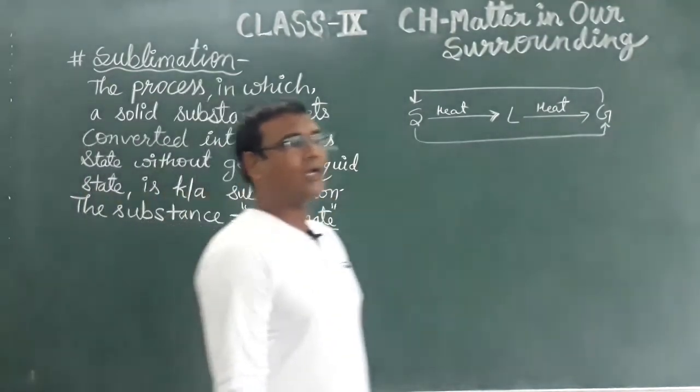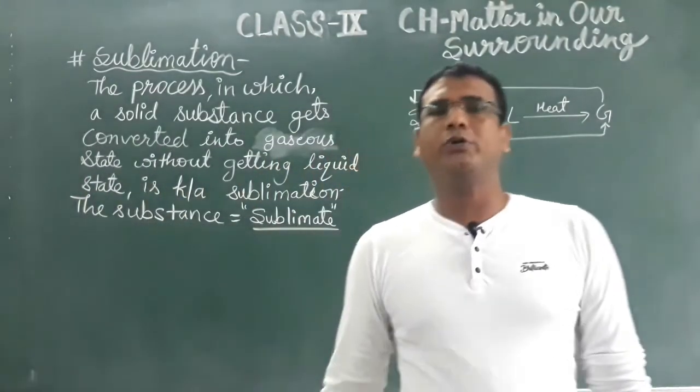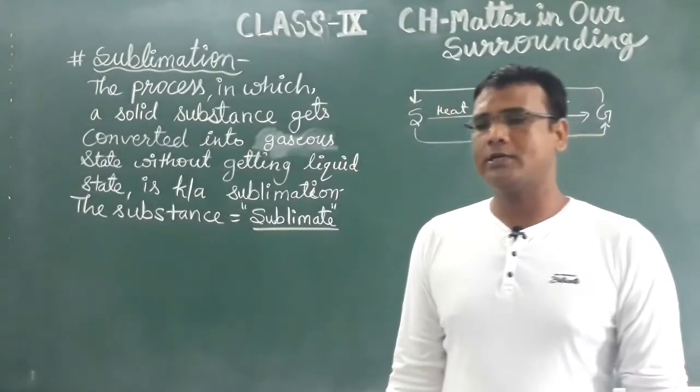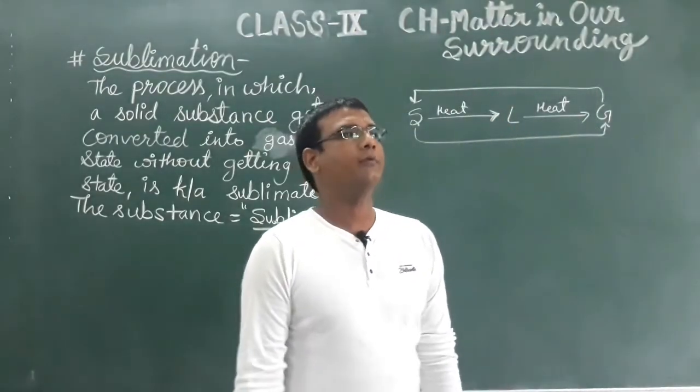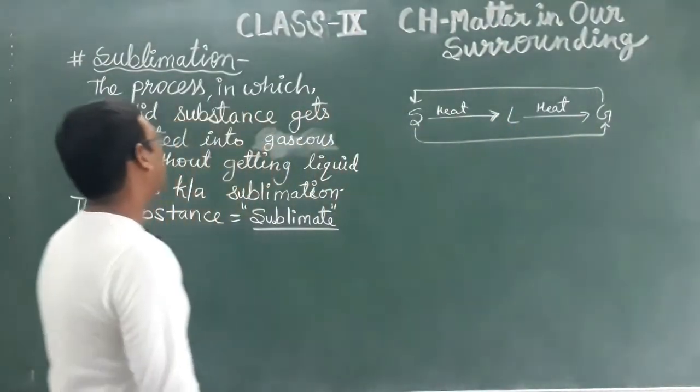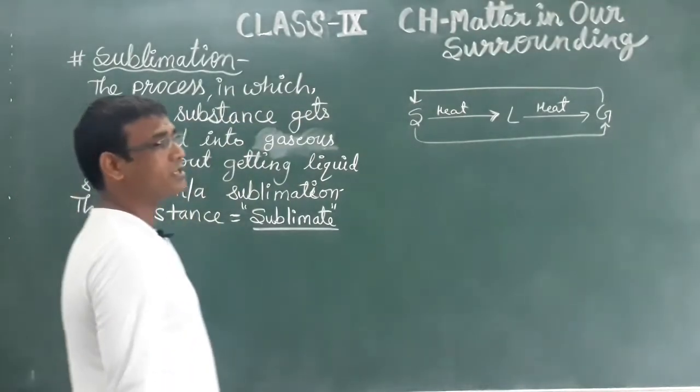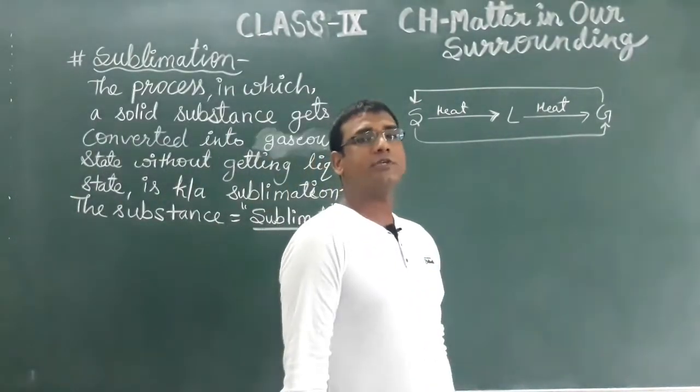Now at least one example you should know for your knowledge: what is the name of a substance which shows the sublimation property?